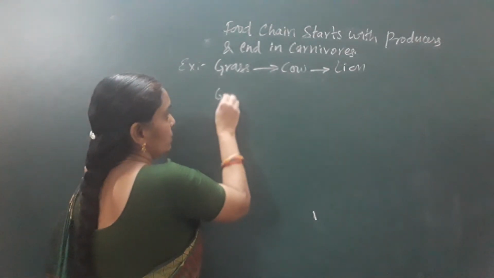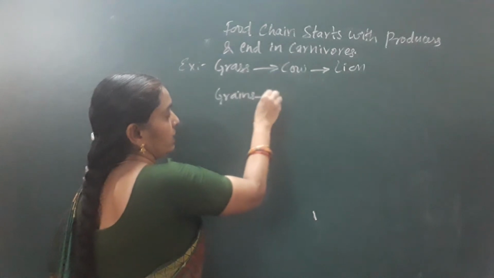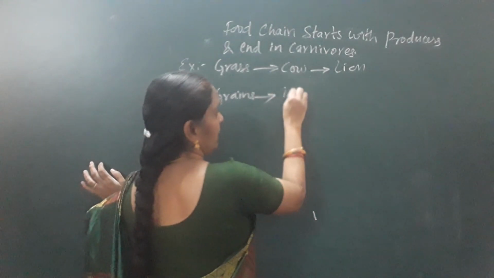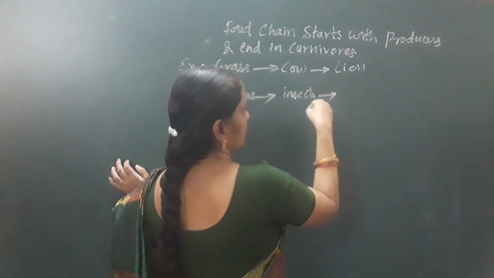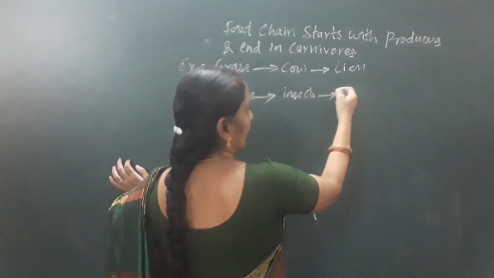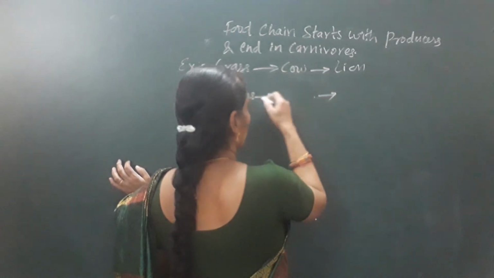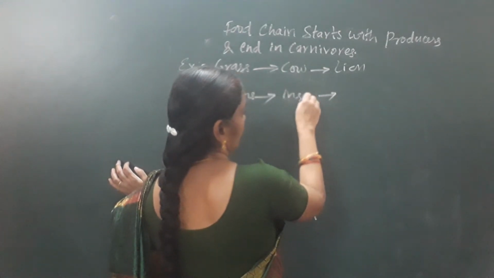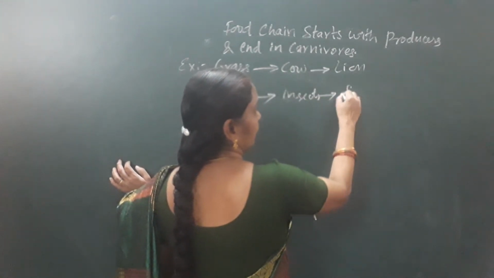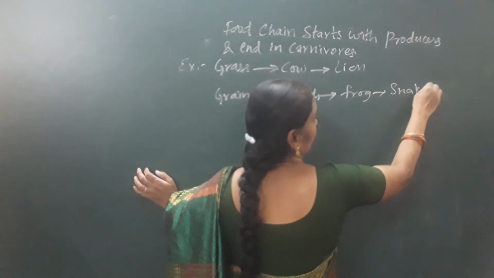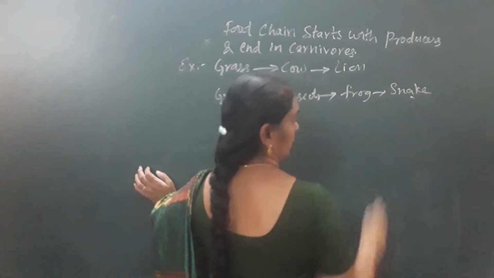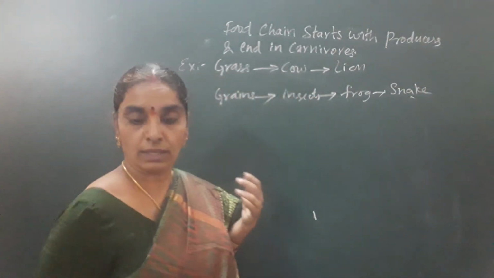Another example you can give. Grains are eaten by insects or rats. Okay, grass or insects, anything you can write. It is eaten by frog, it is eaten by snake. Is it so? Snake is a carnivore. So like this you can write.